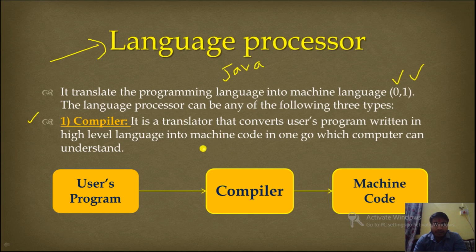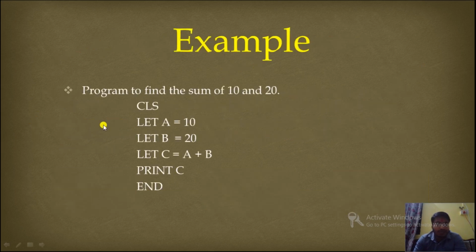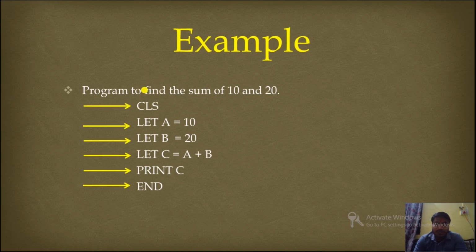First, compiler. Now what is a compiler? It is a translator that converts a user program written in a high level language into machine code in one go. In one time only, this compiler converts all the code into machine code. Let me show you one example. Here you can see I have written one program in QBasic. As you can see on the screen, in one time only the compiler converts all this code into machine code like this.